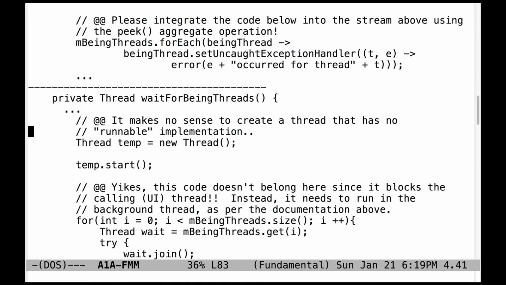Let's now take a look at the wait for being threads method. Here was another problem I saw a number of times in people's code. Make sure whenever you create a thread that you're actually giving it a runnable implementation, either in the form of a lambda expression or an instance of runnable or an anonymous inner class implementation of runnable, etc., in order to give the thread something to do when it started. What's happening here is we're creating a dummy thread that does nothing, and then we're starting it. So of course that's not going to get the right behavior.